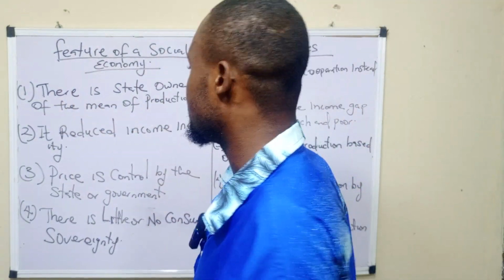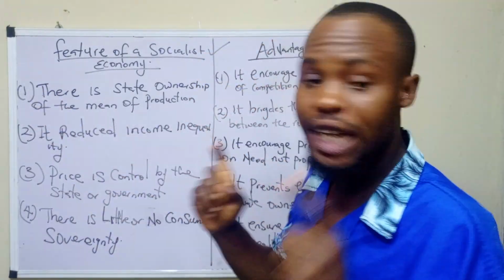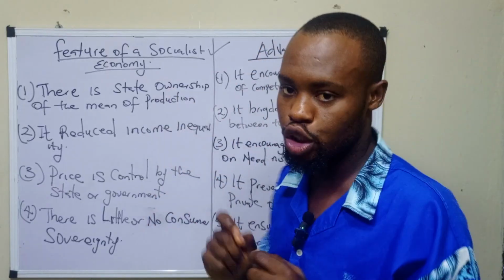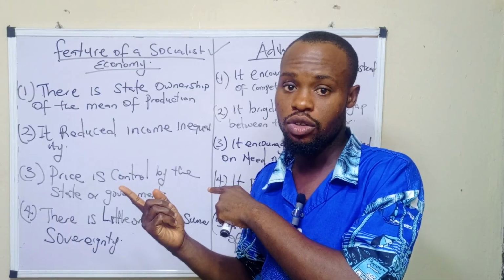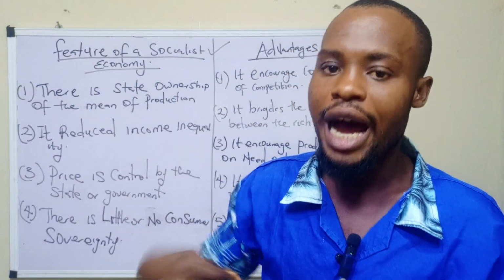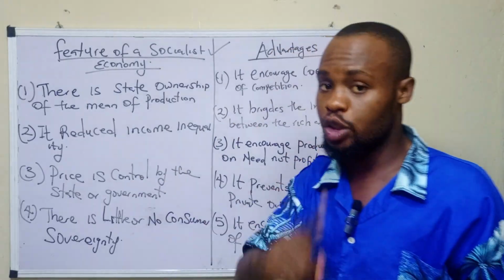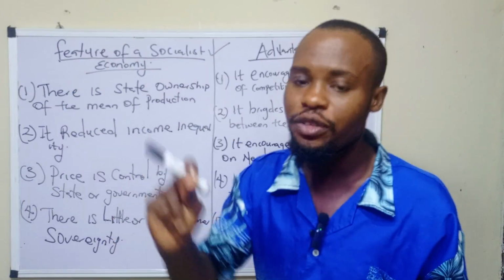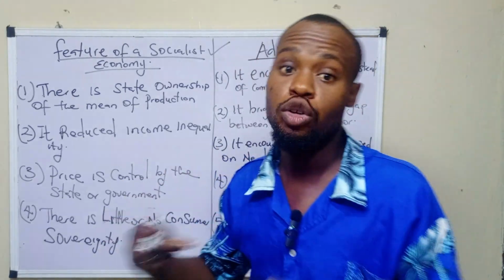Okay. Number one, what is the feature of the socialist economy? In a socialist economy, there is state ownership of the means of production. And I said it in my last video when I was defining the socialist economy. The means of production and distribution are owned and controlled by either the government or what? The state. So one feature of a socialist economy is that there is state ownership of the means of production and distribution, of course.